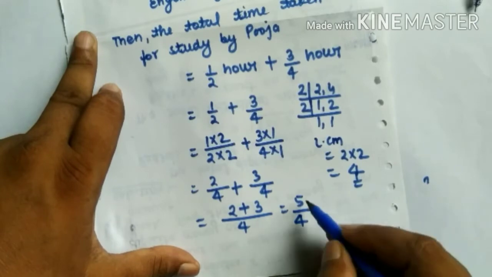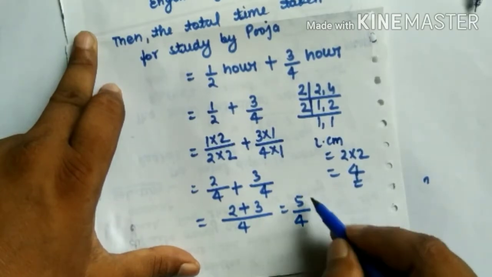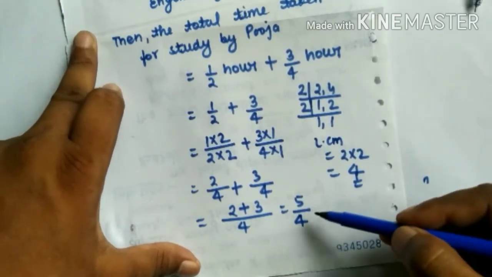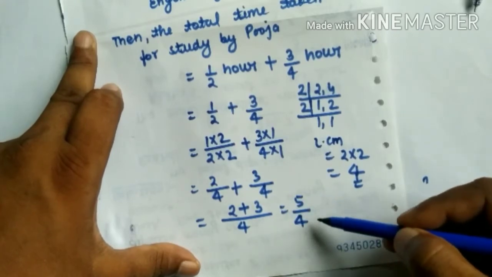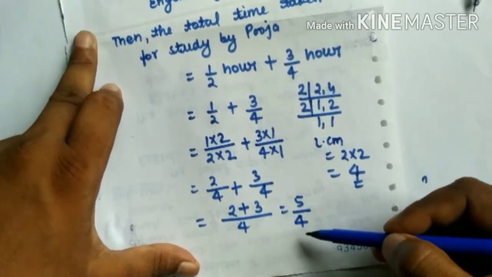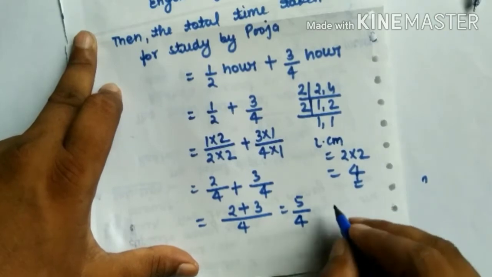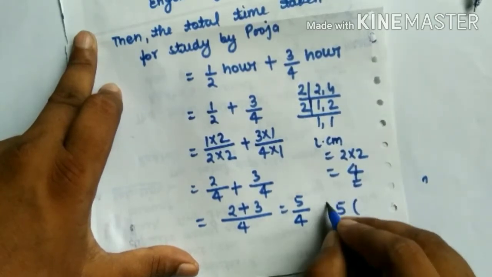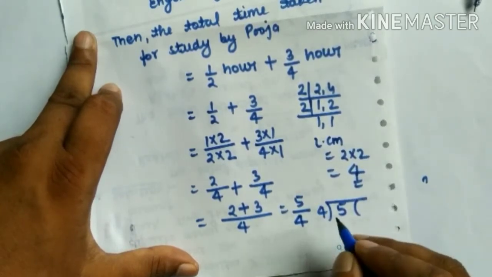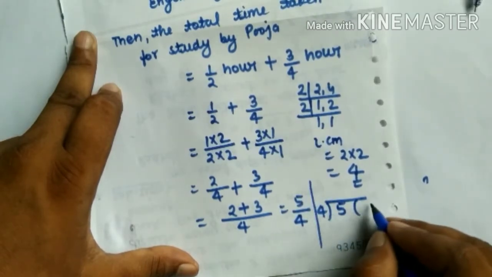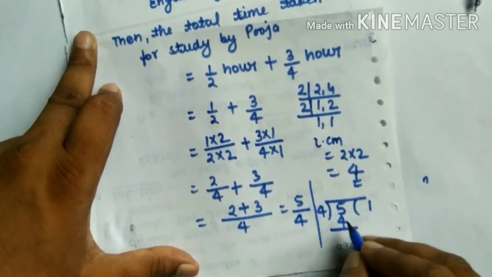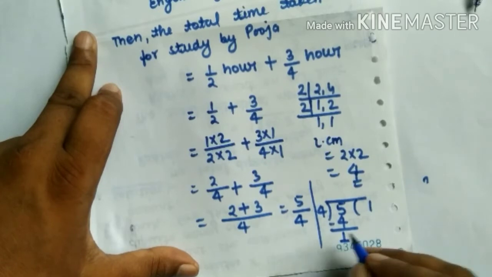We know that this is an improper fraction. Therefore, we have to change the improper fraction into a mixed fraction by the division method. We take 5 divided by 4. 4 ones are 4, 5 minus 4 is 1.